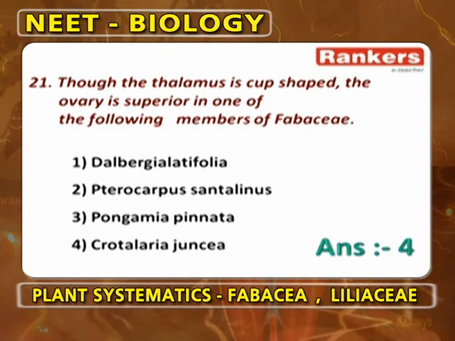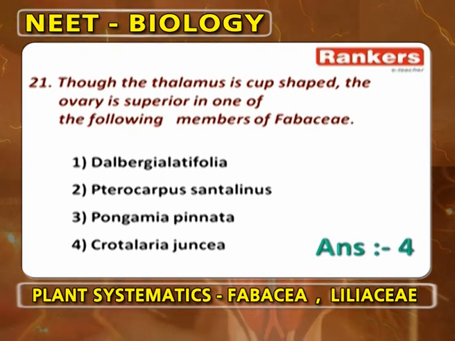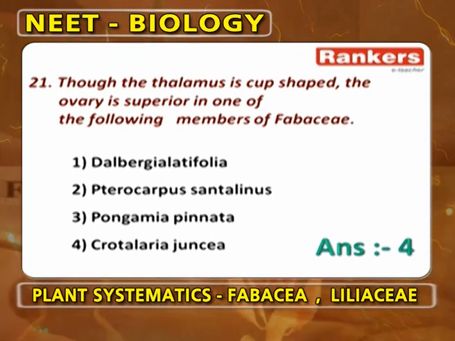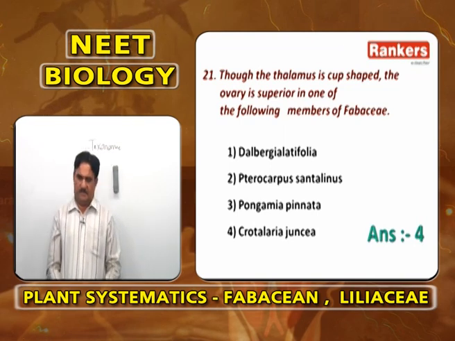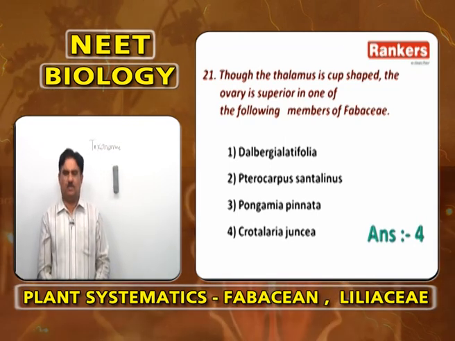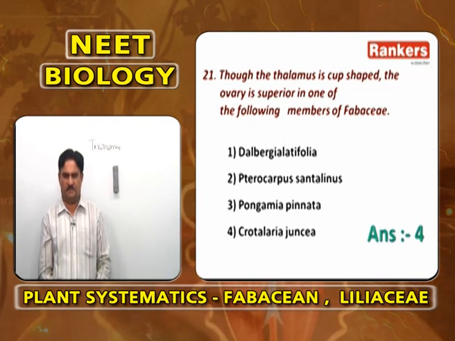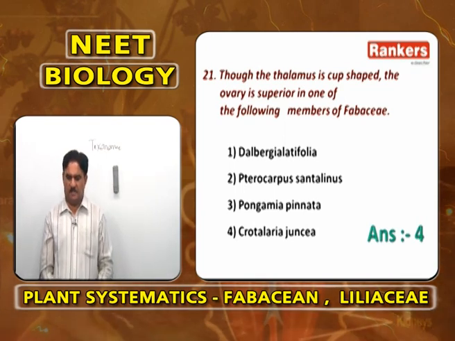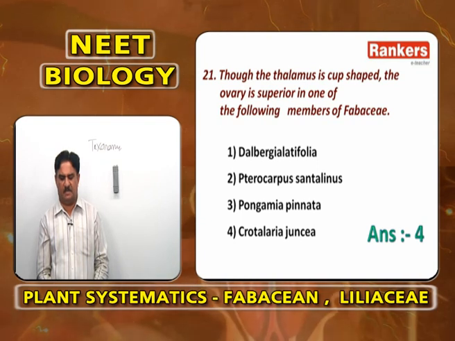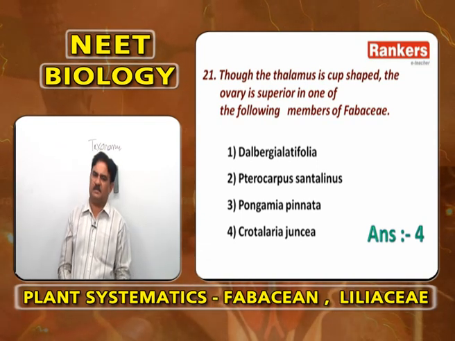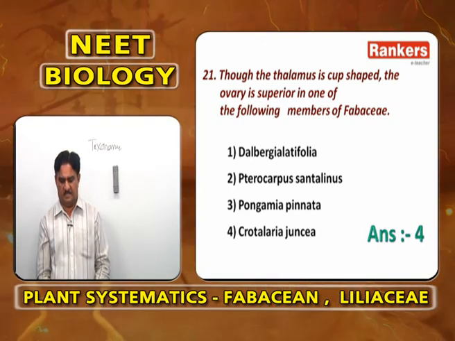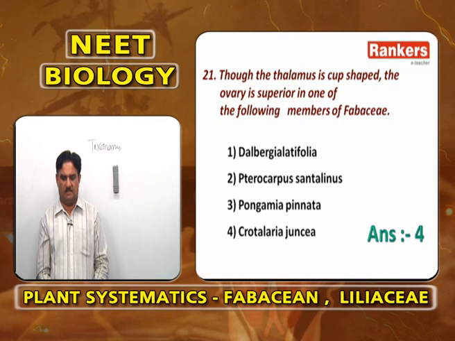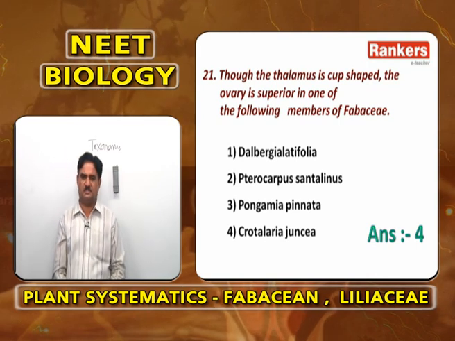Though the thalamus is cup shaped, the ovary is superior in one of the following members of Fabaceae. Though the thalamus is cup shaped, thalamus calyciflorae is found in Fabaceae, or Fabaceae belongs to the series Calyciflorae. But the ovary becomes superior due to the formation of a special stalk at the base. In which plant of Fabaceae? Not Dalbergia latifolia, which is Indian rosewood. Pterocarpus santalinus is red sanders. Pongamia pinnata is Kanuga. And Crotalaria gentiana is Genumu.